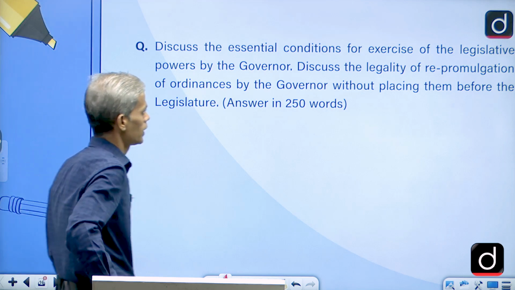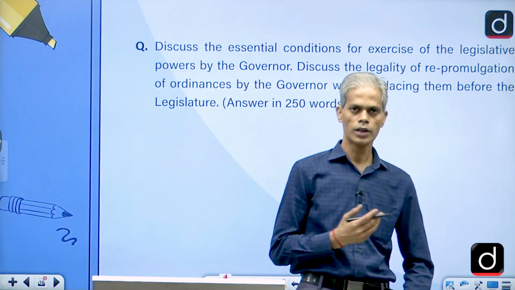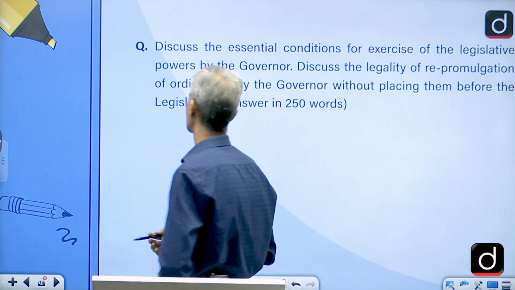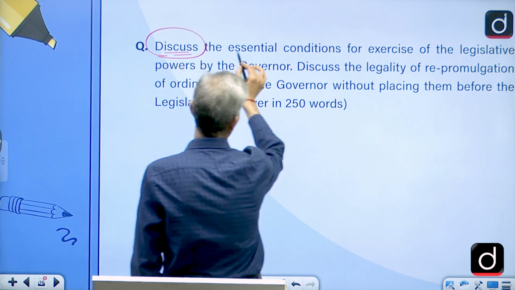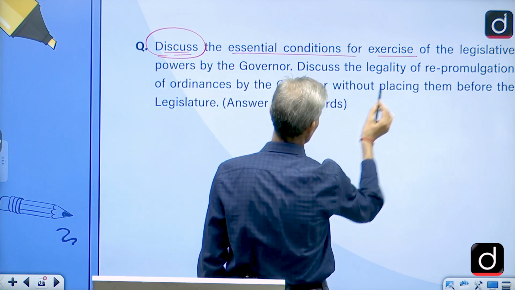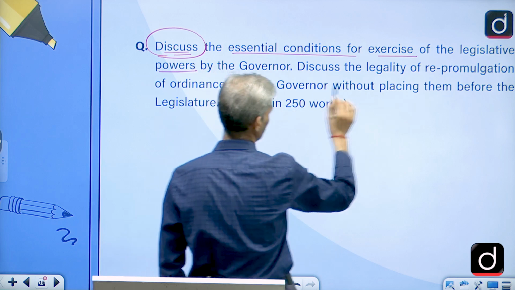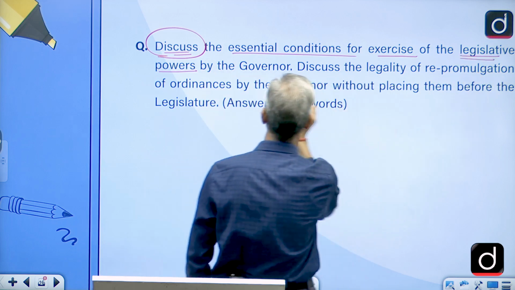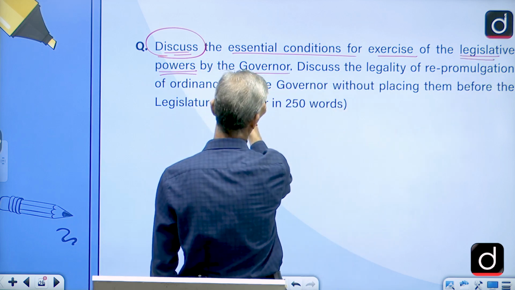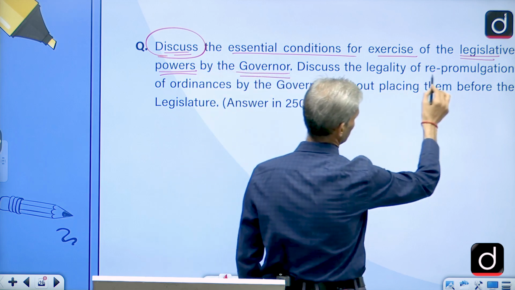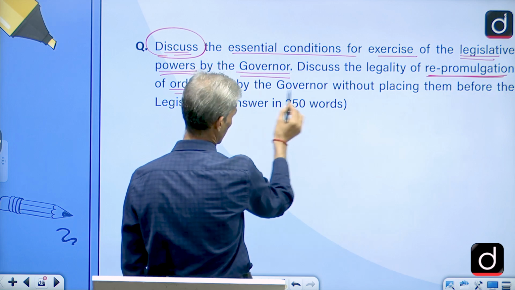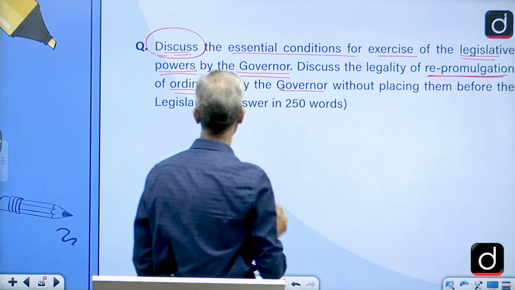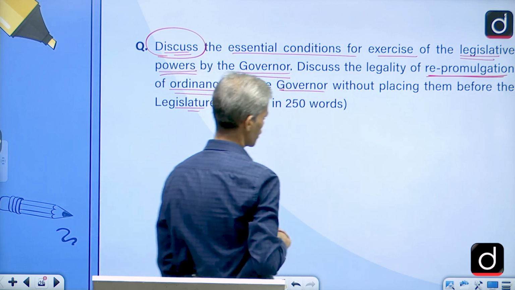So following this, now let's move on to another important question, and here if you see the question, again it is from the core areas only and the keyword is "discussed". So that's a lovely thing we can say. Here they are asking about the essential condition for exercise of the legislative powers, right? Legislative powers of the governor. Discuss the legality of the repromulgation of the ordinances by the governor without placing them before the legislature.